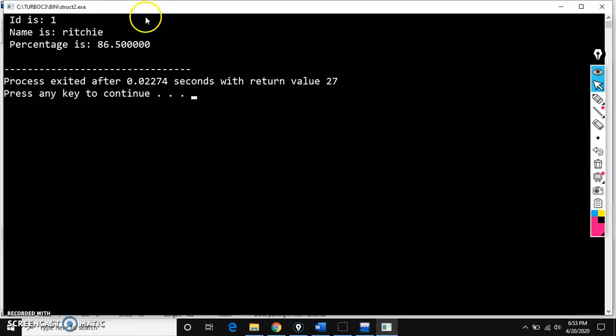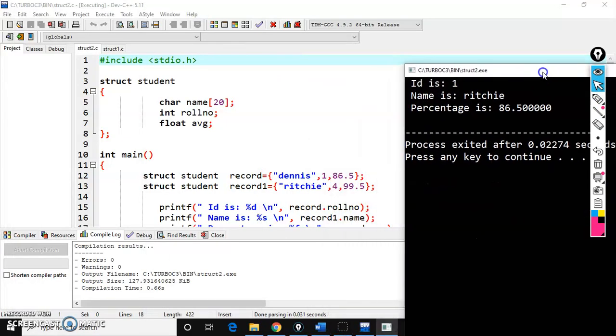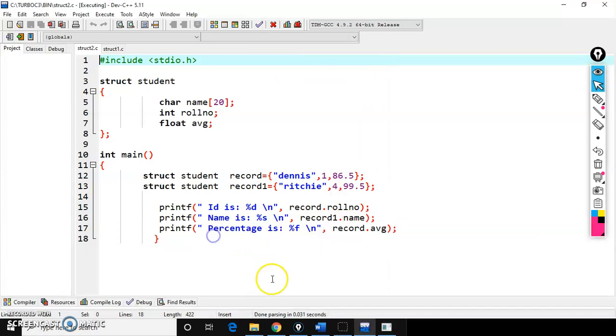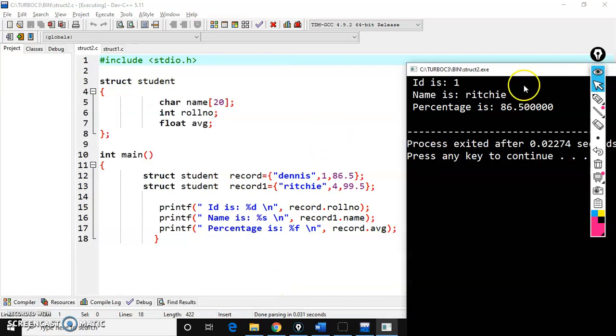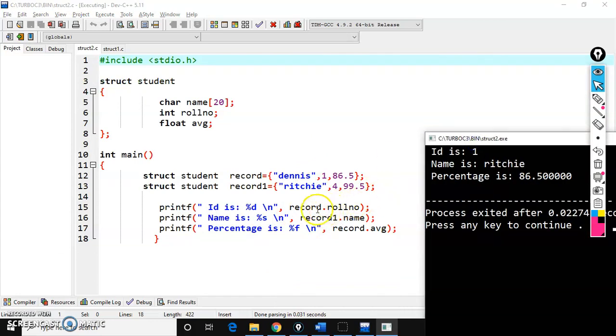See here, I will print once. Compile and run. If you see here, ID is 1, record dot roll number. What am I printing? I am accessing record variable values.